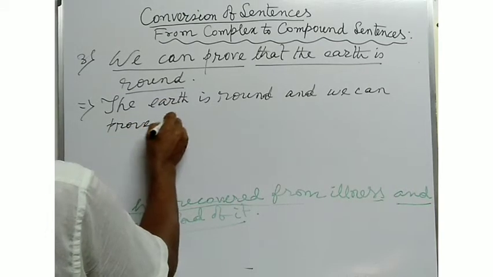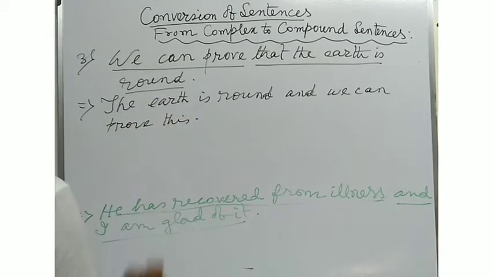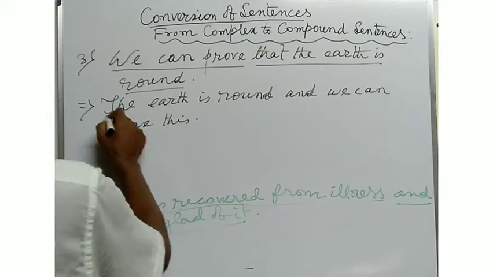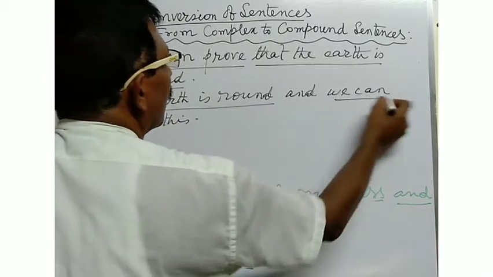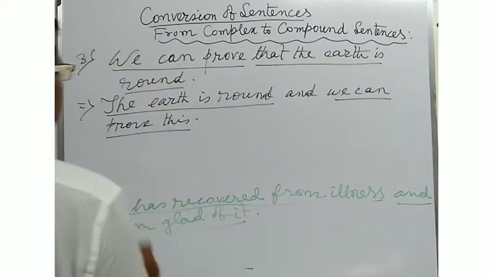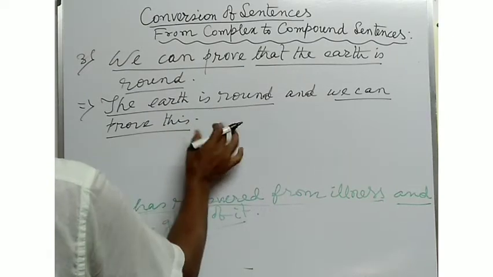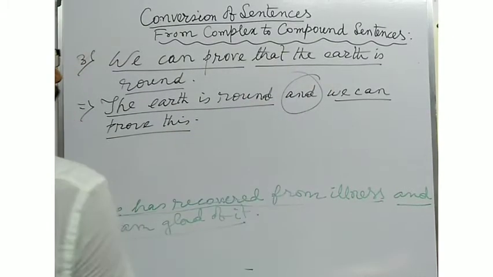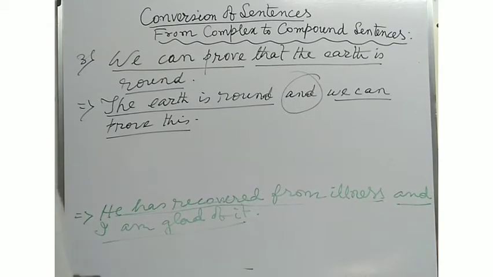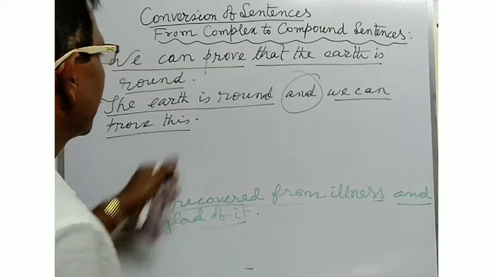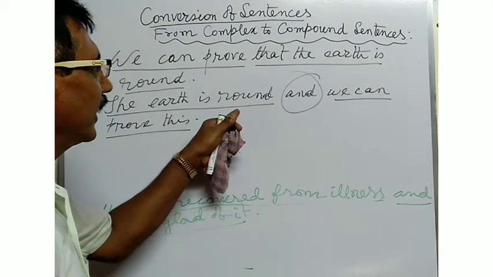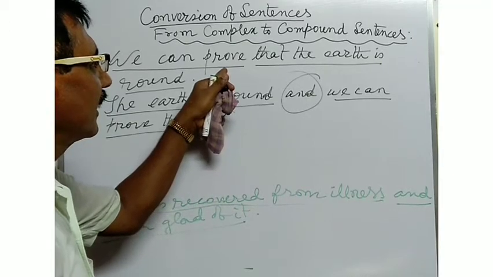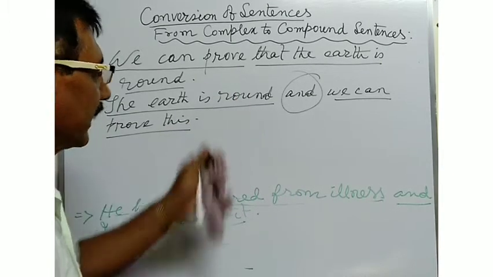Here, this is a compound sentence. "The earth is round" and "we can prove this" are the two main clauses combined by the coordinating conjunction "and". In this way you will have to make the sentence a compound one when you change the complex sentence into a compound sentence.